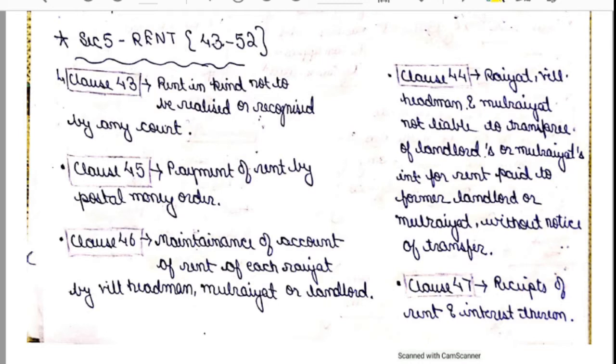Let's crack JPSC. In the previous lectures, we have discussed Section 3 and Section 4 of the SPT Act of 1949, and in today's lecture, we will continue thereon. Section number 5 talks about rent and consists of clauses from 43 to 52. Now let's see clause number 43 first.